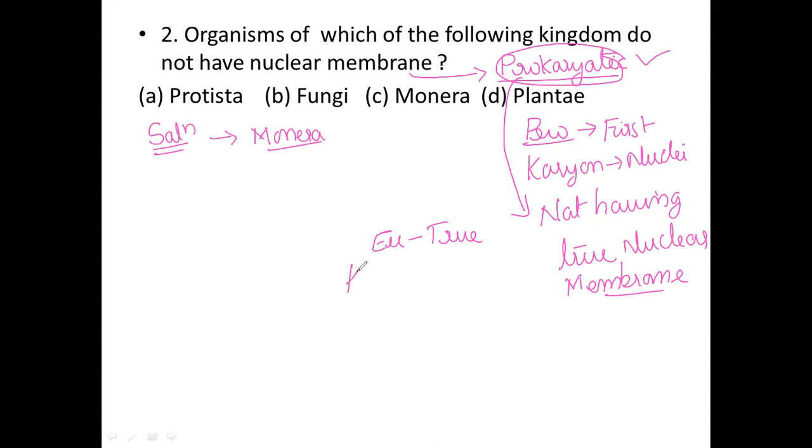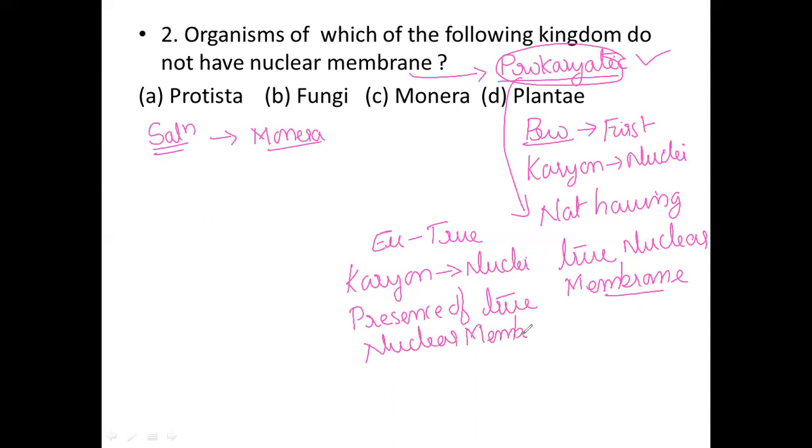Karyon means nucleus. So the presence of a true nuclear membrane is called eukaryotes. This is very important.